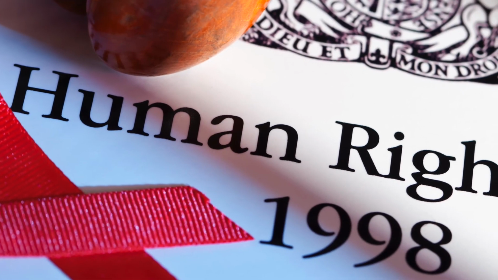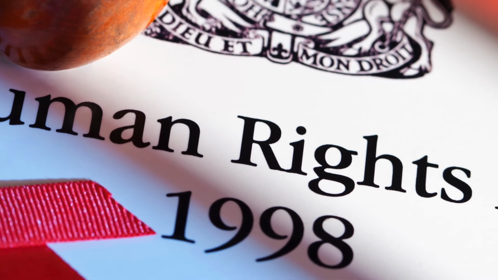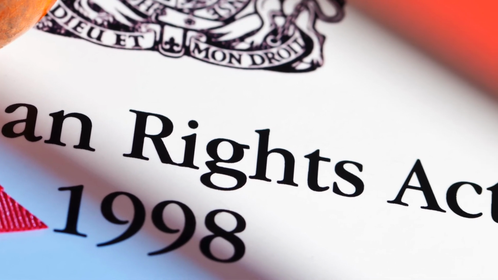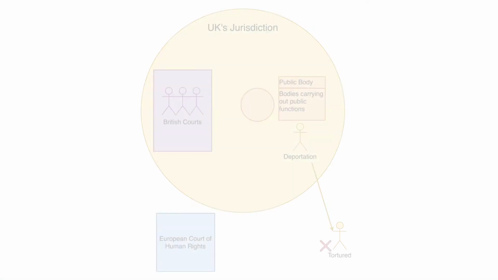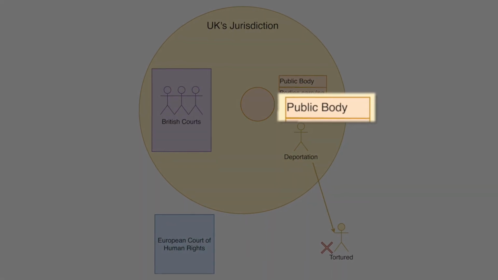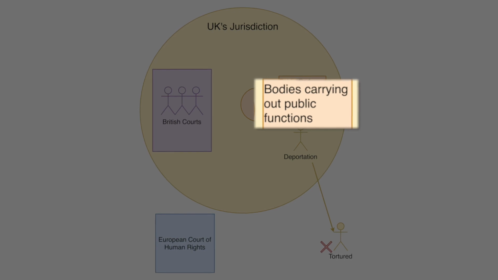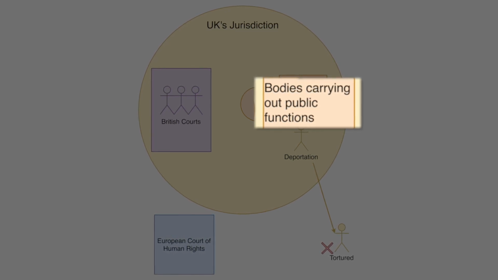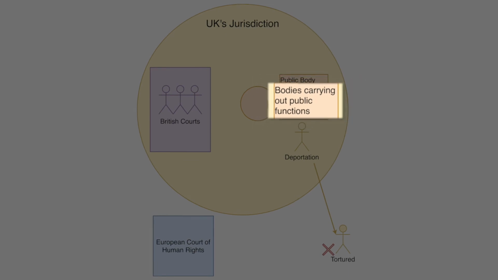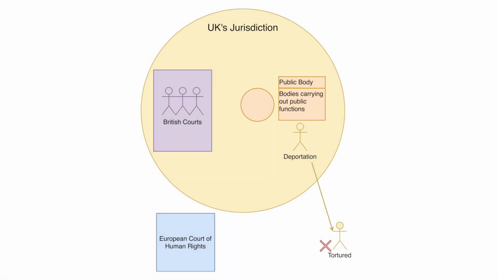The Human Rights Act 1998 makes it unlawful for any public body to act in a way which is incompatible with the Convention. It requires all public bodies like courts, the police, local authorities, hospitals and publicly funded schools, and other bodies carrying out public functions to respect and protect an individual's human rights. Remember that this does not only protect British or European citizens, it protects everyone within the UK's jurisdiction with regard to acts by UK public bodies.